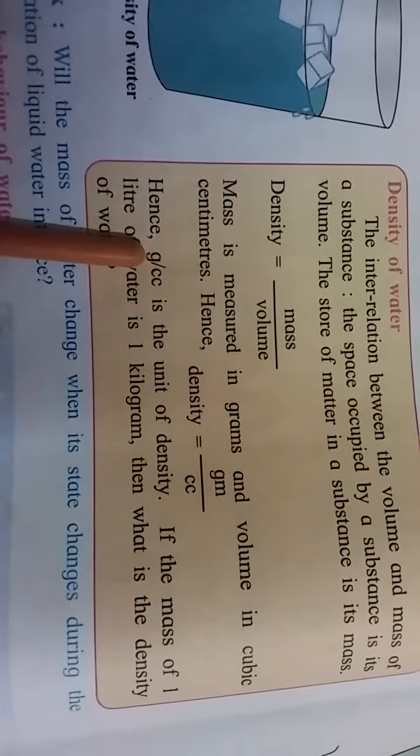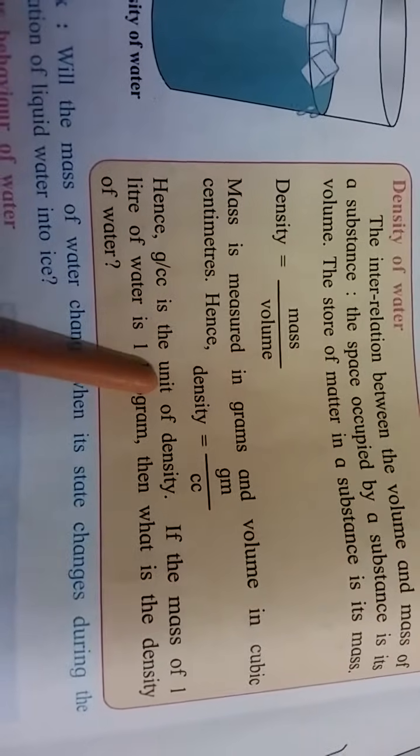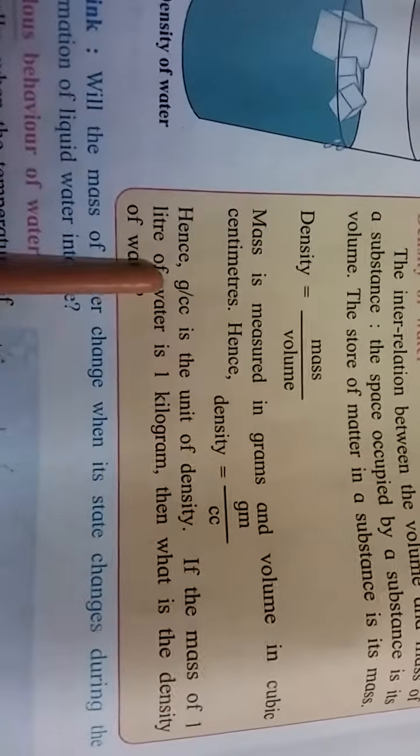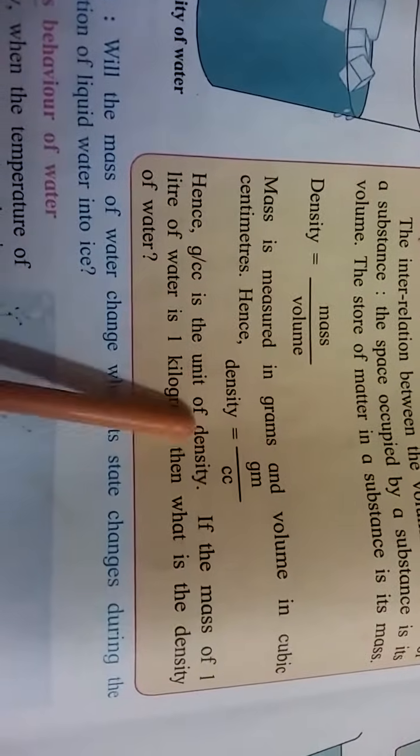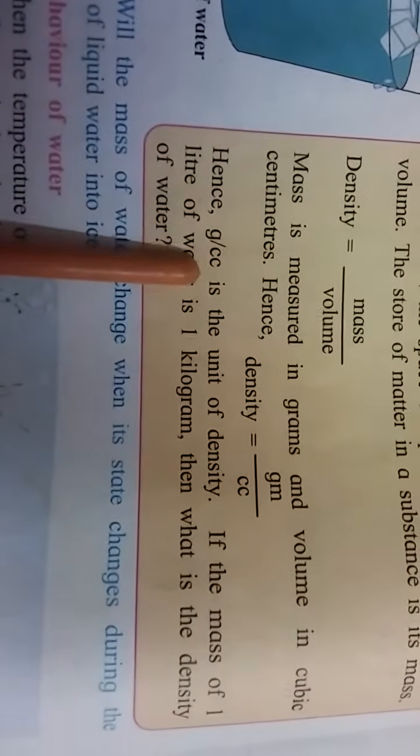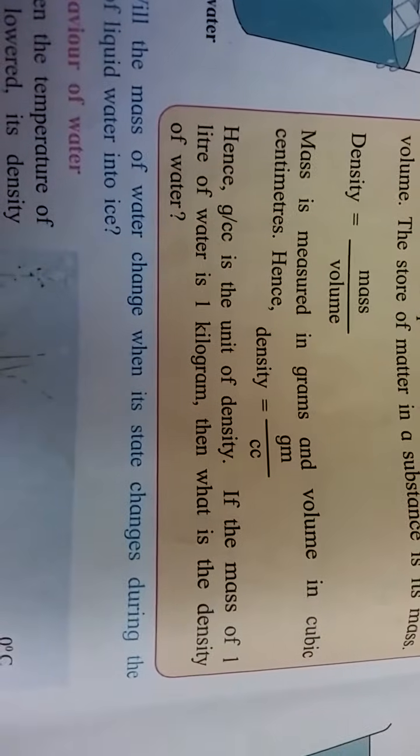Hence gm per cc is a unit of density. What is the unit of density? Gram per cubic centimeter. If the mass of 1 liter of water is 1 kilogram, then what is the density of water?